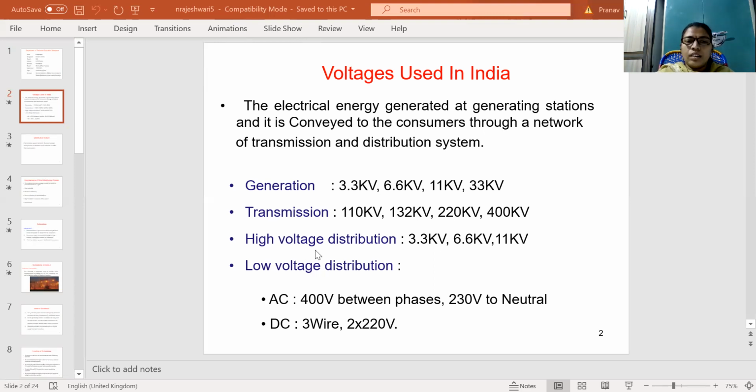For distribution, there are high voltage and low voltage distributions. For high voltage distribution: 3.3 kV, 6.6 kV, 11 kV. For low voltage distribution, it is AC 400 volts between phases and 230 volts phase to neutral, that is the single phase line. For DC, it is a three-wire system, with 2 times 220 volts supplied in DC systems. These are the voltages used in India.